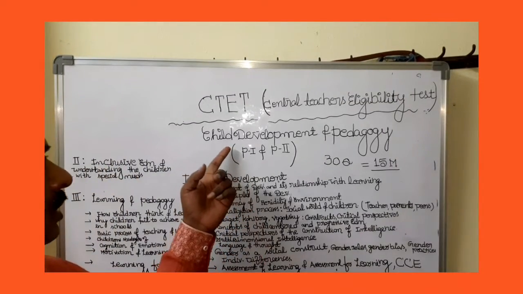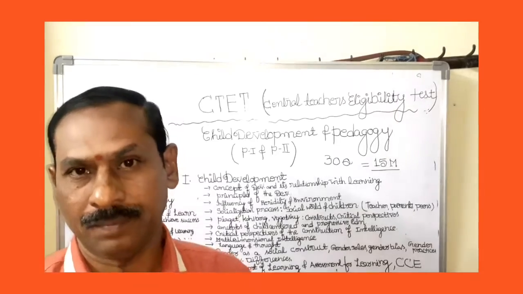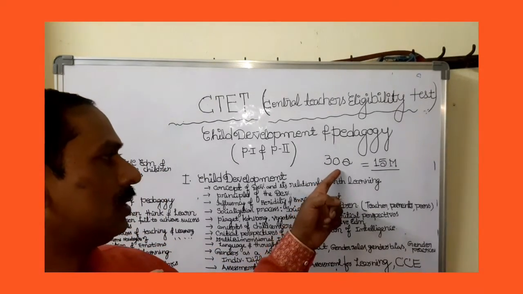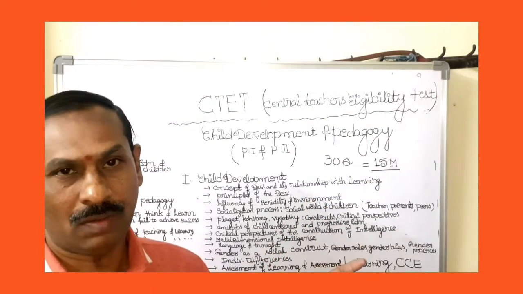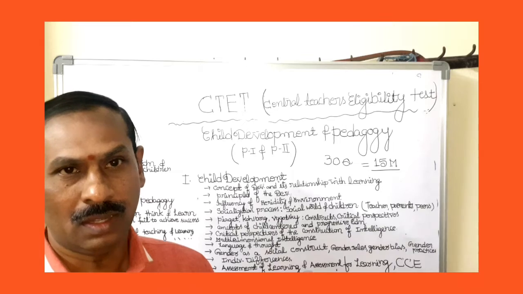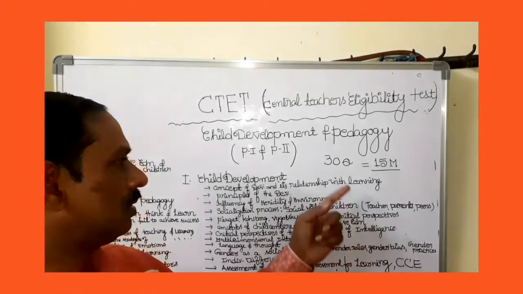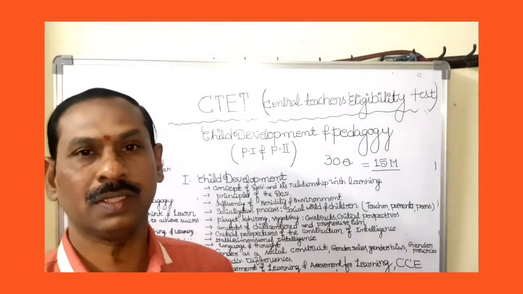This child development and pedagogy part consists of 30 questions and 15 marks. Each question carries 2 marks.